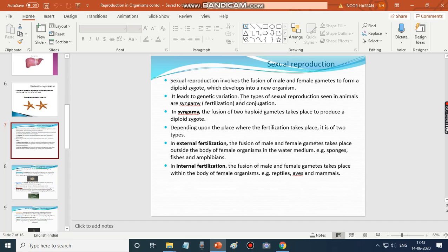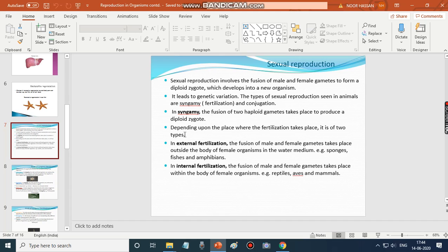So it leads to genetic variation. Remember, you compare every time with asexual reproduction. In asexual reproduction, we discussed it is uniparental inheritance with no genetic variation, that is, no chromosomes or genes are transferred. But in sexual reproduction, it leads to genetic variation. The types of sexual reproduction seen in animals are syngamy, that is fertilization, and the other one is called conjugation.